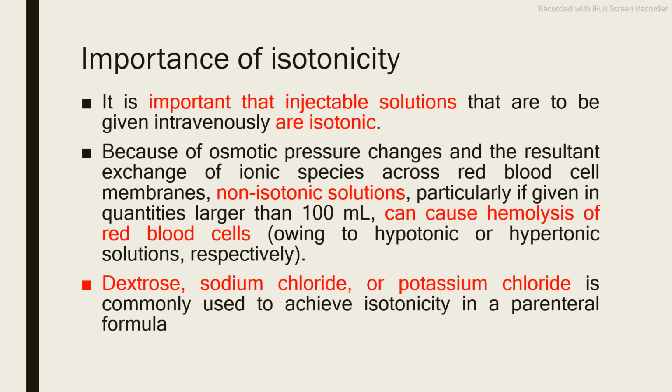If by mistake you add 1.5% NaCl, the solution may become hypertonic and your RBCs may rupture. And if instead of 0.9% you add 0.5% NaCl, the solution becomes hypotonic and your RBCs may swell and burst because of the low osmotic pressure.